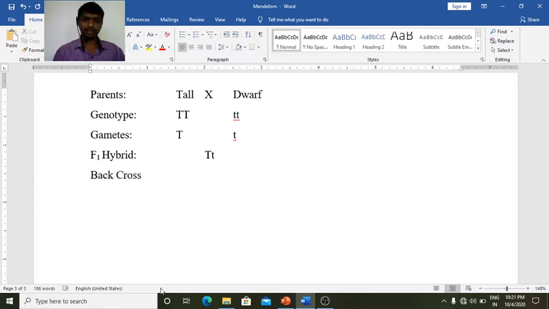When the F1 hybrid is crossed with one of the parents from which it is derived, such crosses are called back crosses. So here this F1, capital T small t, we are going to back cross with the dominant parent. Which is the dominant parent in this case? Capital T.